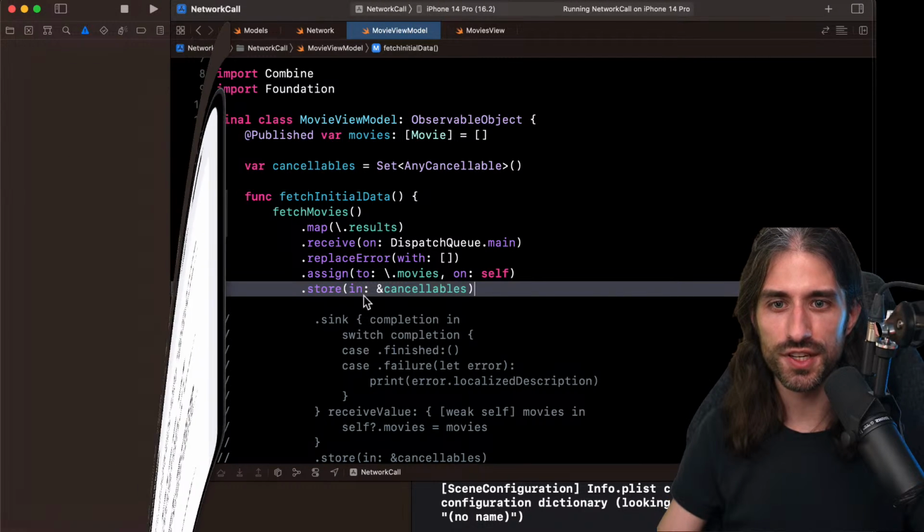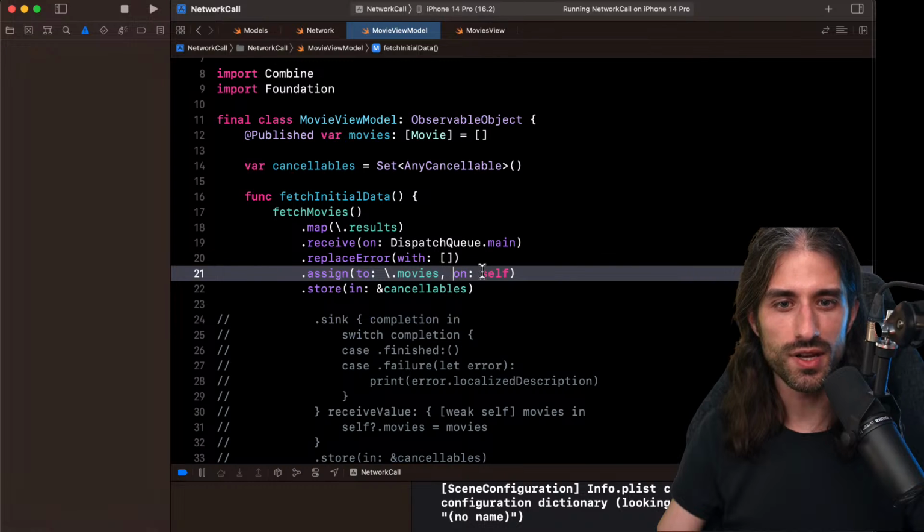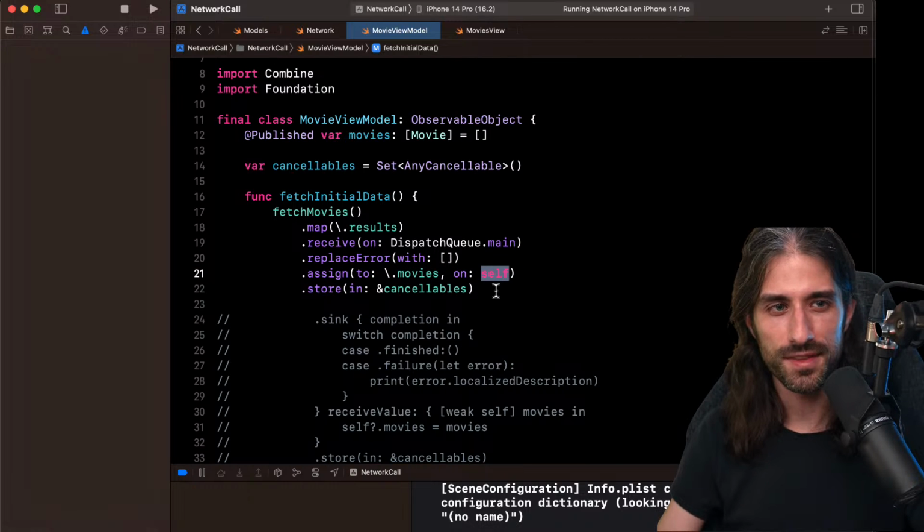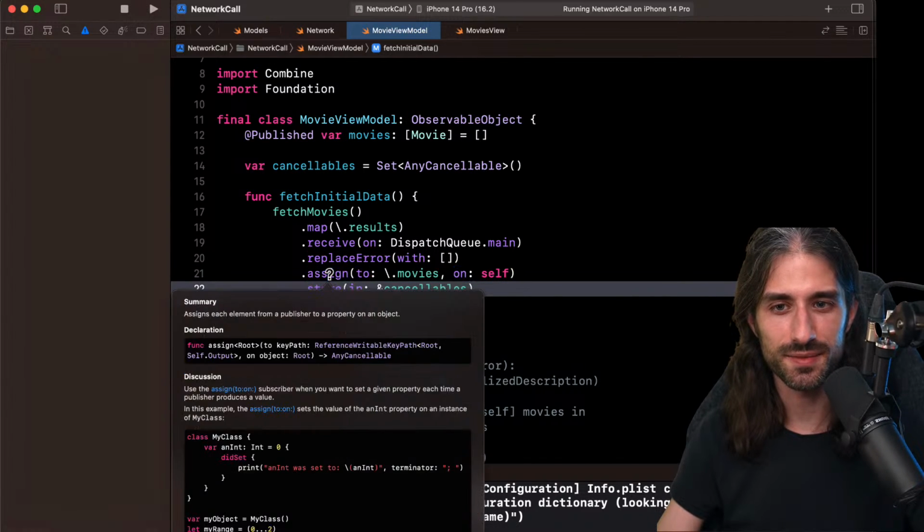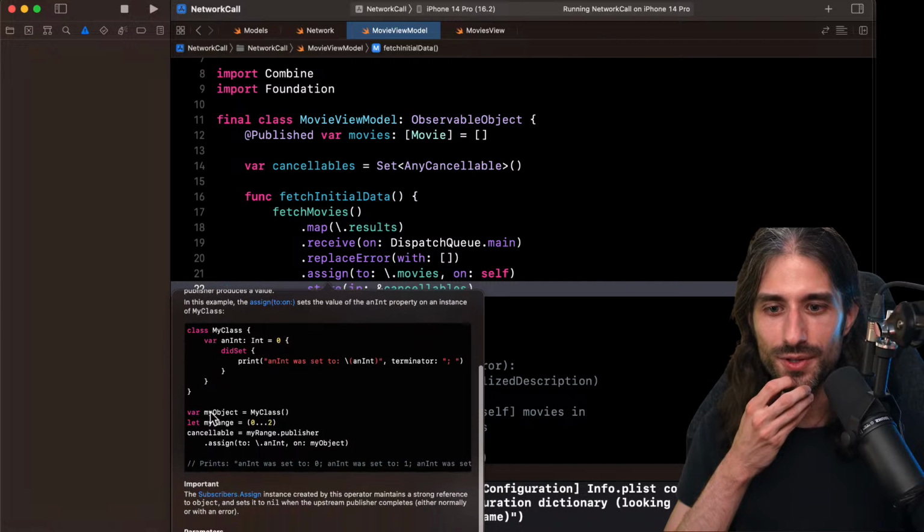Let's take a look at the documentation of assign(to:on:). You can see this self here is going to give us some trouble. Let's see what the documentation has to say.